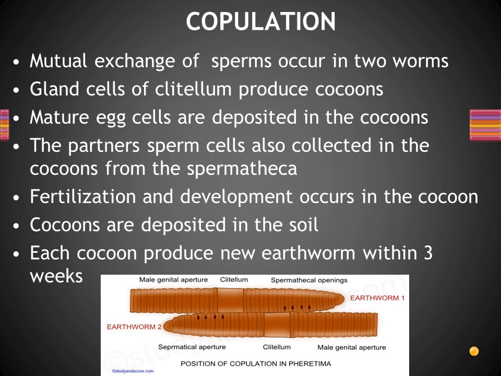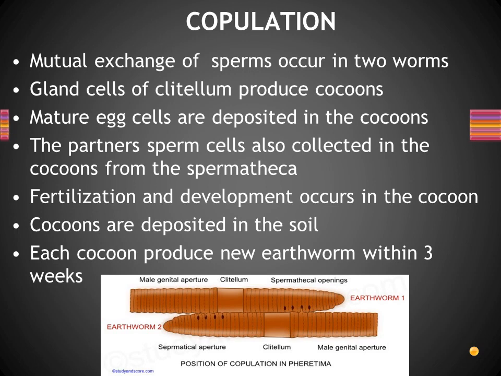The second point, gland cells of the clitellum produce cocoons. Then the third point, mature egg cells are deposited in the cocoon. Where are the egg cells collected from? It is from the ovary. The pair of ovaries, we said, is present in segment number 13, right? In segment number 14 only the clitellum is there. So from the ovary in segment 13, the ovum is deposited in the cocoon. The cocoon is produced by the clitellum.